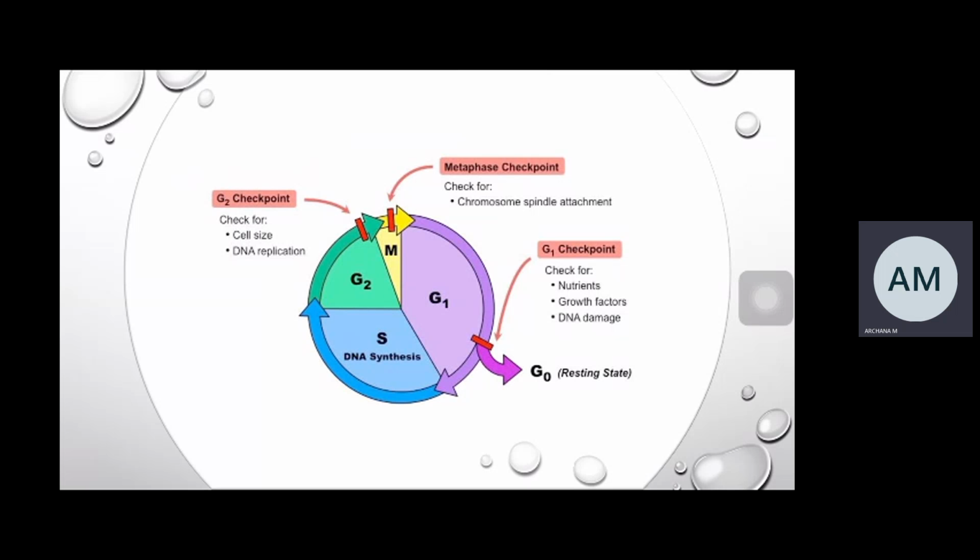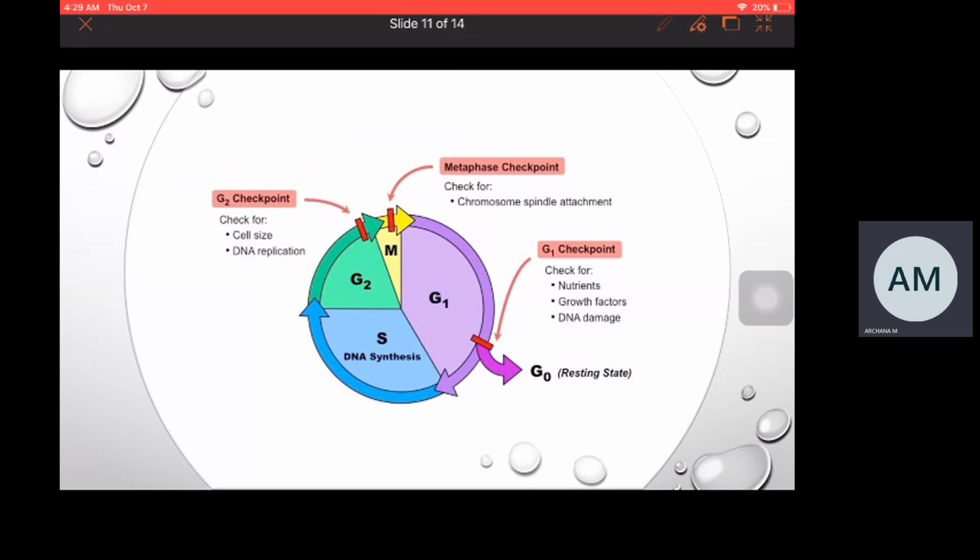These are the restriction points which restrict the cell from entering into the next phase. Why do they restrict the cell from entering the next phase? Because sometimes, if the checkpoint is not present, the cell with the errors may be carried out to the next phase.